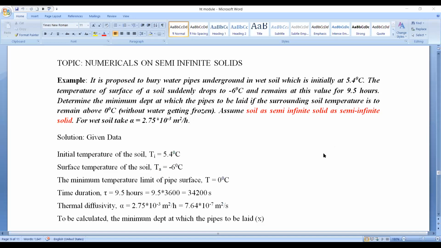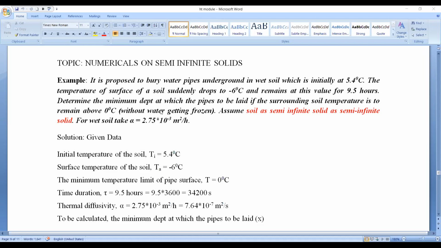In the previous video lecture we have seen what is the semi-infinite solid, and we have seen the governing equations with the different boundary conditions, and we have arrived at the final solution, the temperature ratio in terms of Gaussian error function, that is (Tx minus T naught) divided by (Ti minus T naught) equals error function of x divided by 2 root alpha tau for a rectangular semi-infinite solid. So in today's video lecture, we'll see the numericals on the semi-infinite solid.